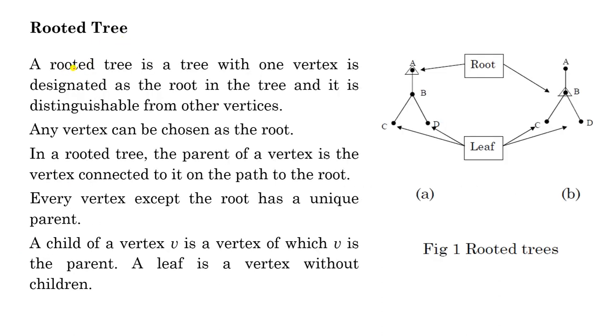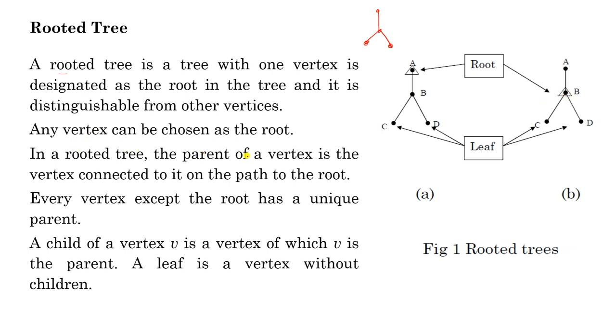Now a rooted tree. A rooted tree is a tree in which one vertex is designated as the root. It is distinguishable from other vertices. This is your choice. You can choose any vertex as a root. For example, in this tree, it is your choice to choose either this or this or this or this. So here A is the root, here B is the root. This is simply a tree, but if we designate A as a root, or here B as a root, then this tree is a rooted tree, because one vertex is assigned as a root.